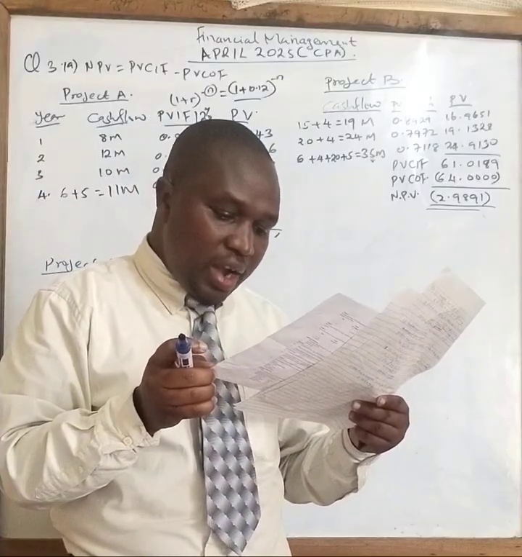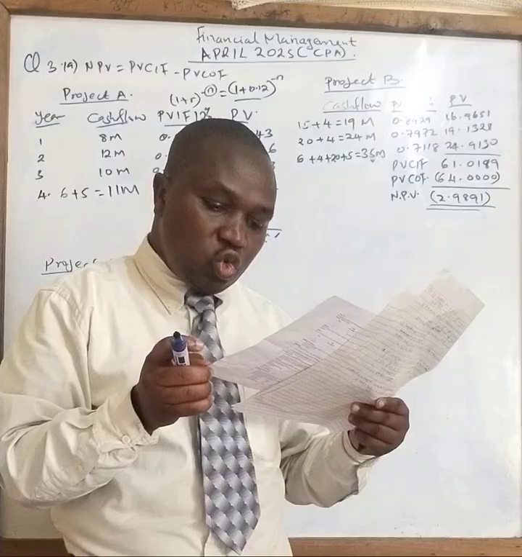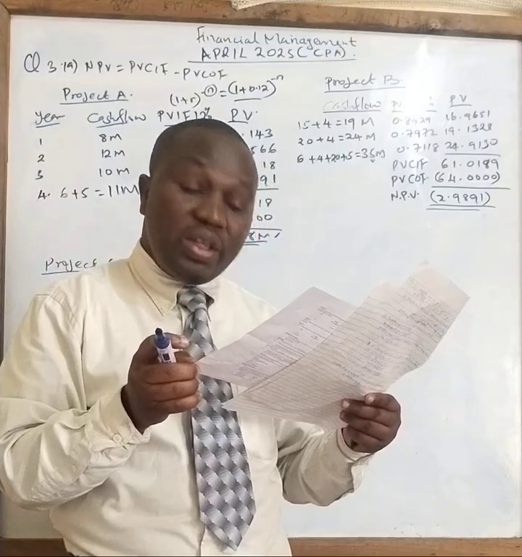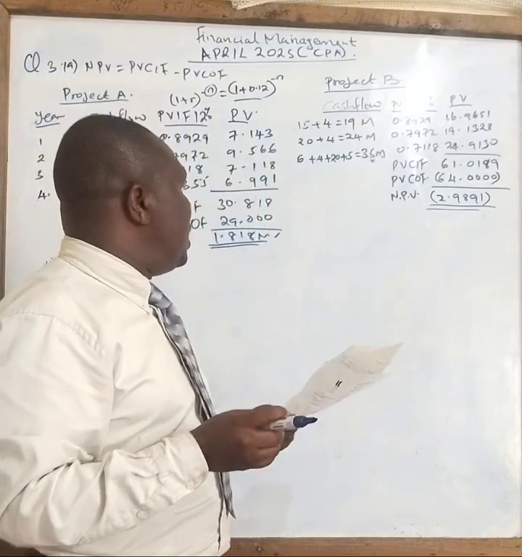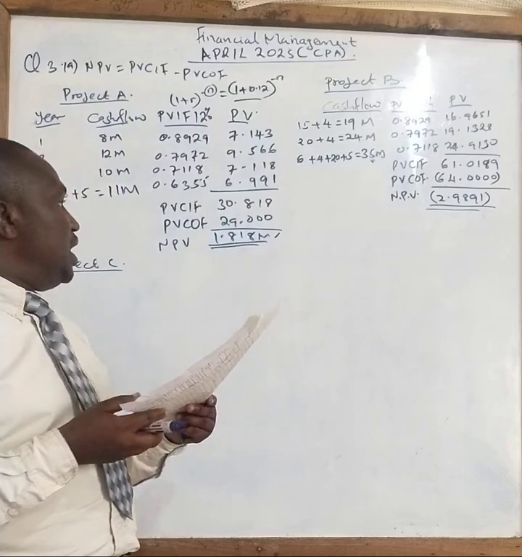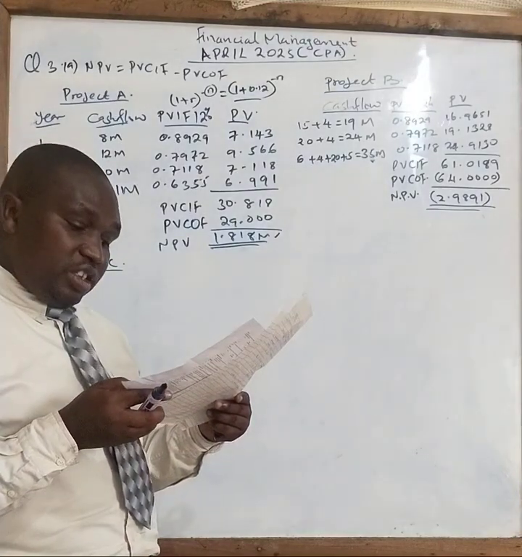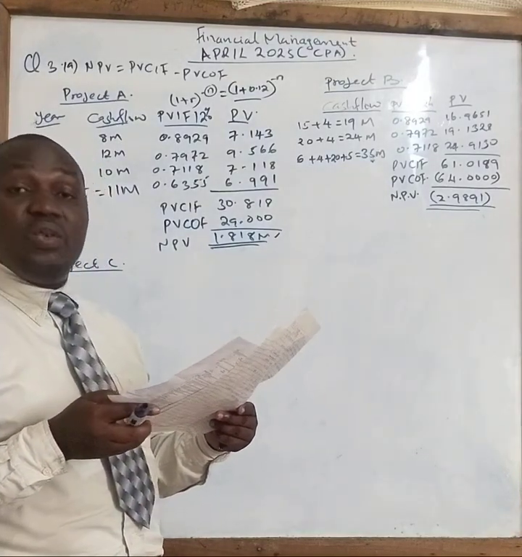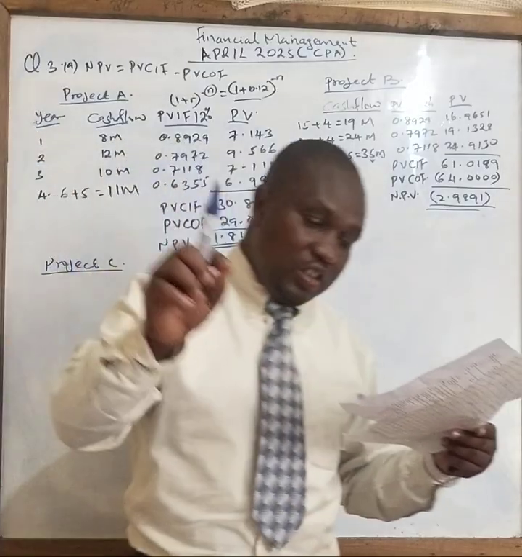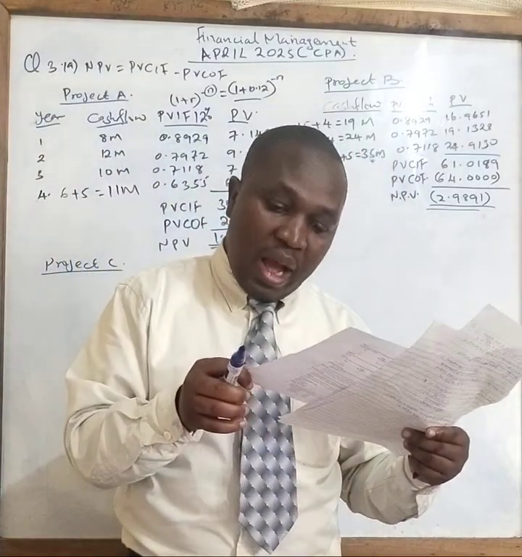The investment in working capital would be increased to 21 million at the end of the first year. So in the first year we shall have an increase of 21 minus 15, which gives you 6 million. So it will be an additional 6 million. You see how I'm going to treat that.